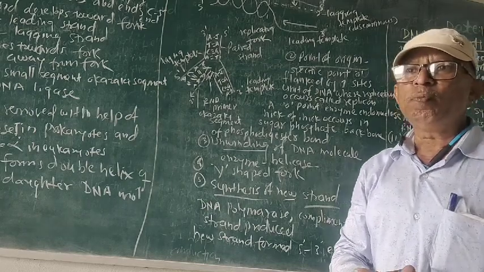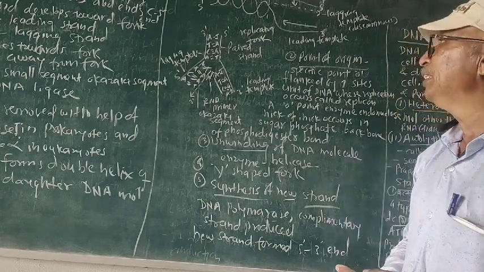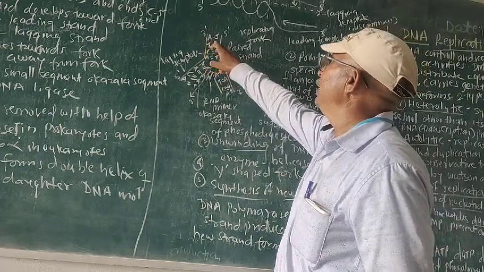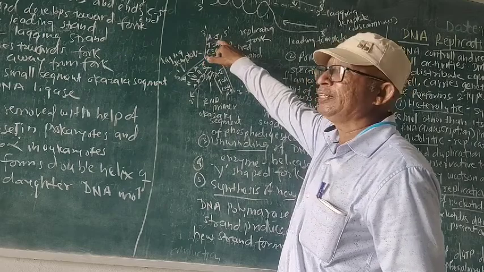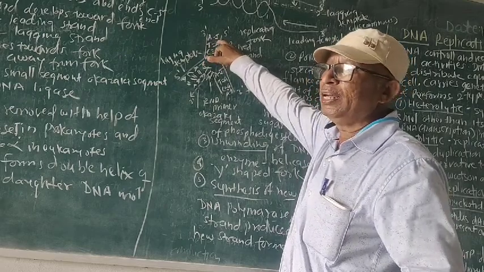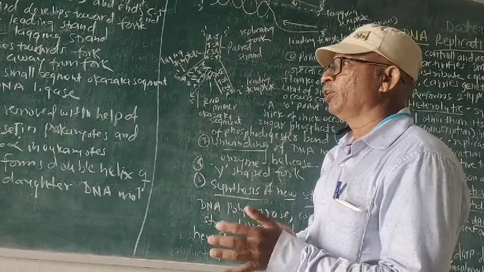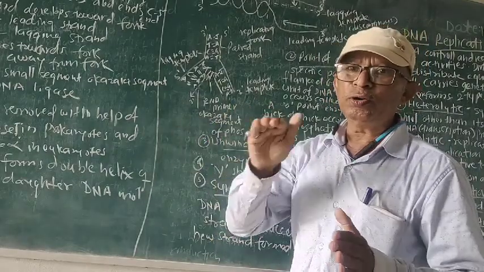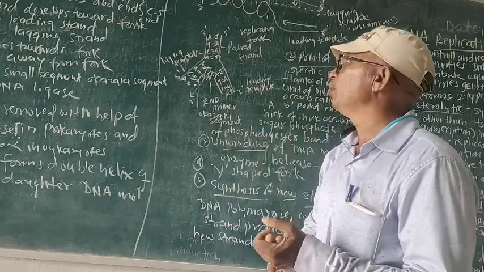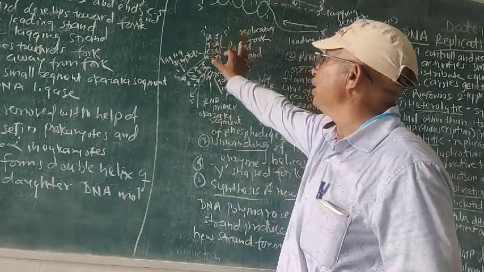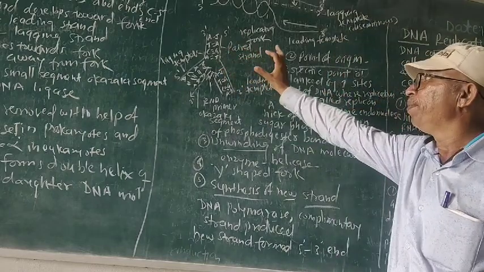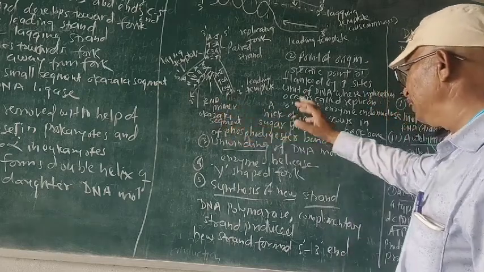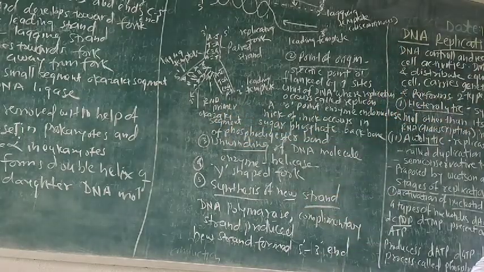All strands are complementary. Complementary means when adenine is there, it pairs with thymine, and thymine pairs with adenine with 2 weak hydrogen bonds. When guanine pairs with cytosine, or cytosine pairs with guanine, there are 3 weak hydrogen bonds. This is the paired strand, and we know that here the Okazaki segments are present, and complementary strands are